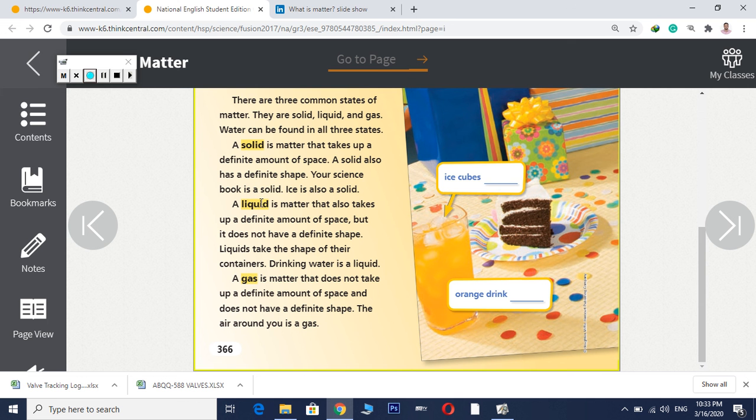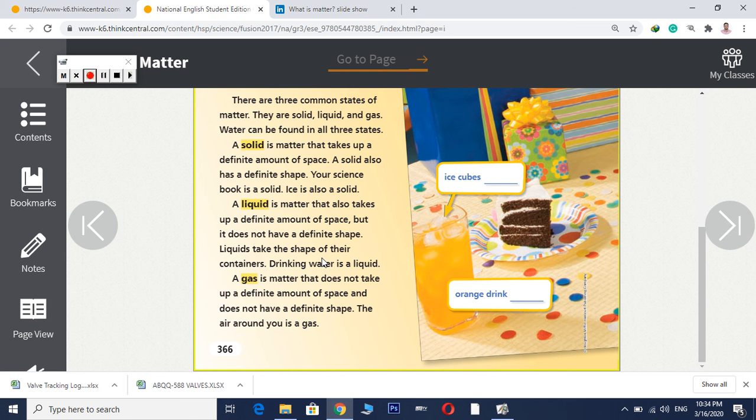A liquid is matter that also takes up a definite amount of space, but underline with me also, doesn't have a definite shape. Why doesn't it have a definite shape? Because liquids take the shape of their containers. If you put it in a bottle, it will take the shape of the bottle.